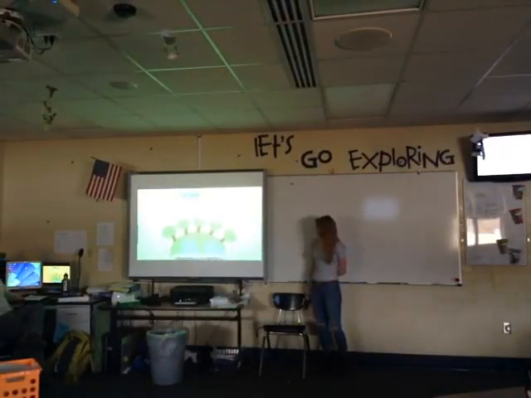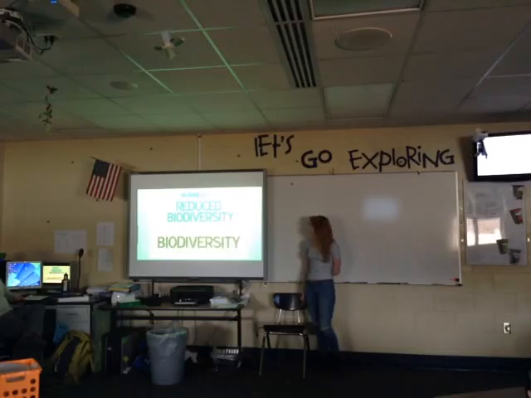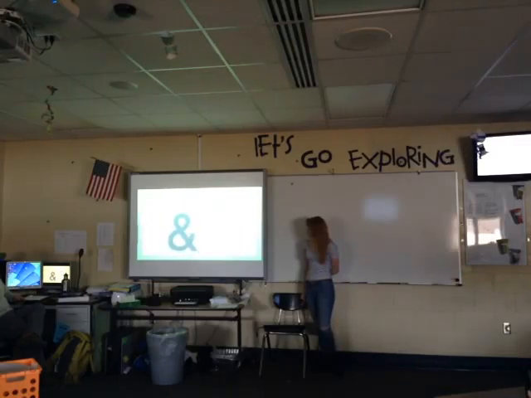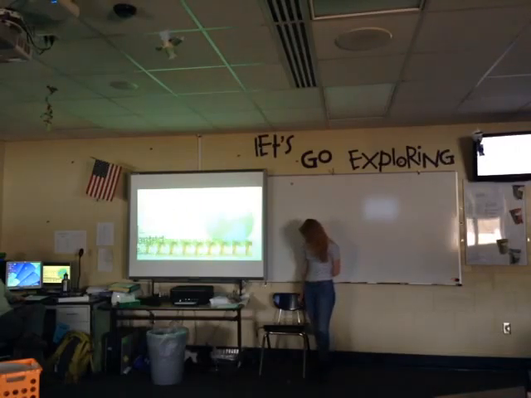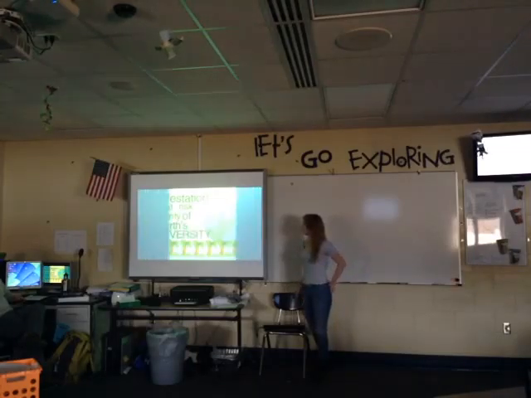Number 1, reduced biodiversity. Deforestation and forest degradation can cause biodiversity to decline. When forest cover is removed, wildlife is deprived of habitat and becomes more vulnerable to hunting. Considering that about 80% of the world's documented species can be found in tropical rainforests, deforestation puts at risk the majority of the Earth's biodiversity.